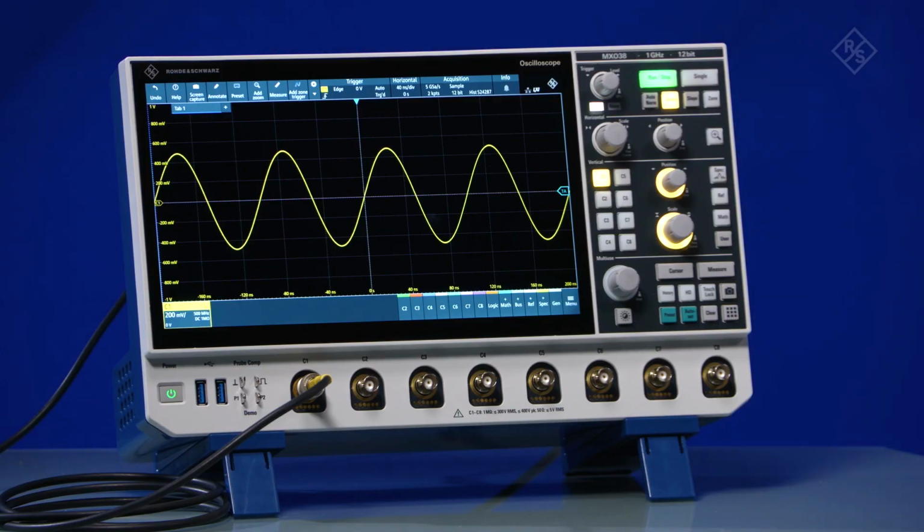Meet the Rohde & Schwarz MXO3 oscilloscope, part of the next generation family of MXO oscilloscopes. The MXO3 combines all of the capabilities of the 4 and 5 series in an even more compact form factor. It offers up to 8 channels, 1 GHz bandwidth, 12-bit standard ADC, 125 megapoints per channel, and up to 4.5 million waveforms per second. These give just a glance into the powerful capabilities of the MXO.